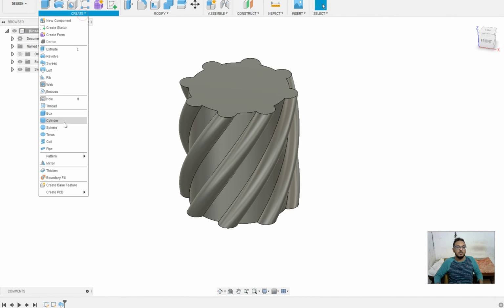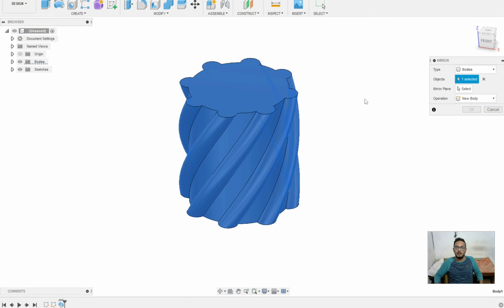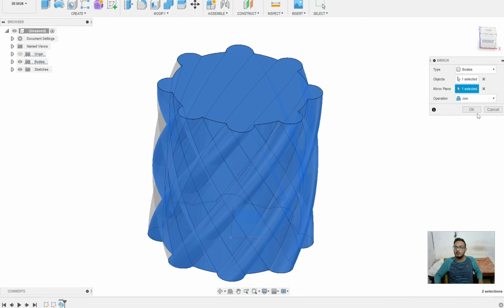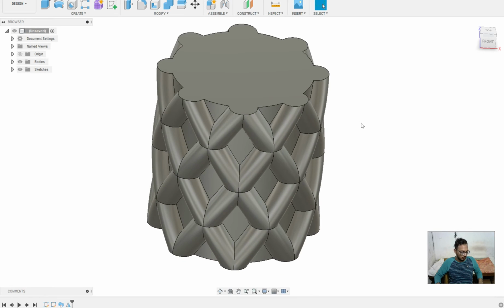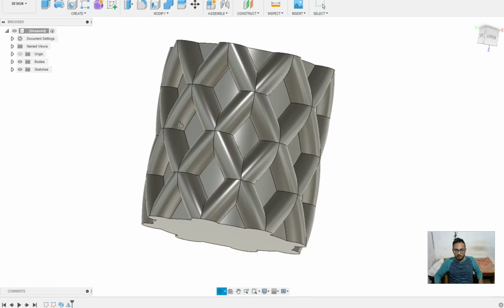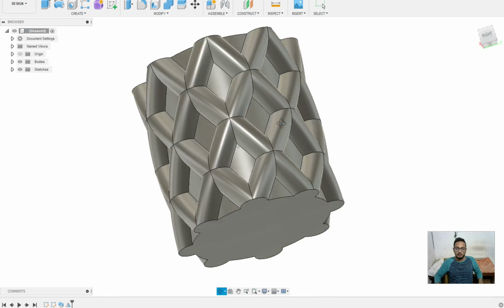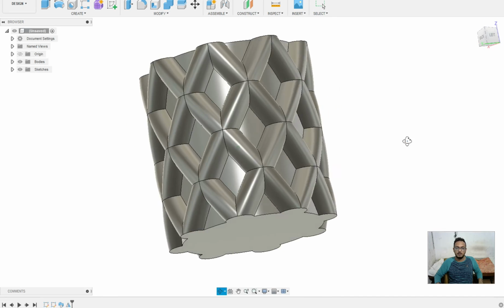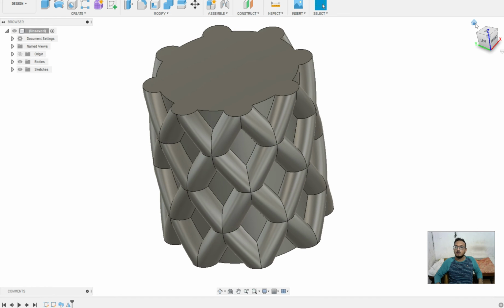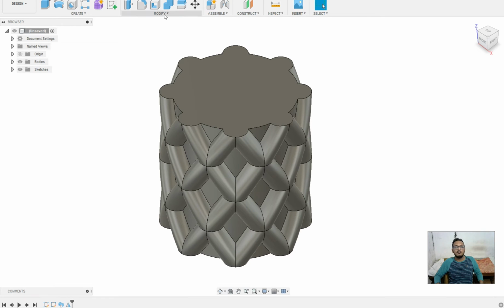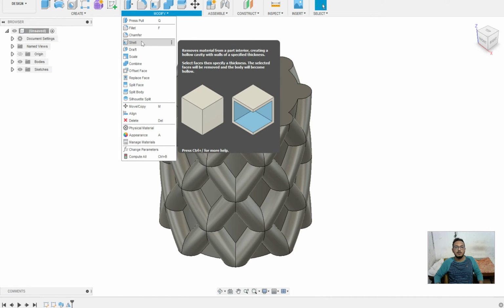Next, we need to mirror this body at the same place for the same origin, right? Press OK. So now we have this type of object with the patterns X outside, right? So what makes this a pattern vase? The answer is shell, right?